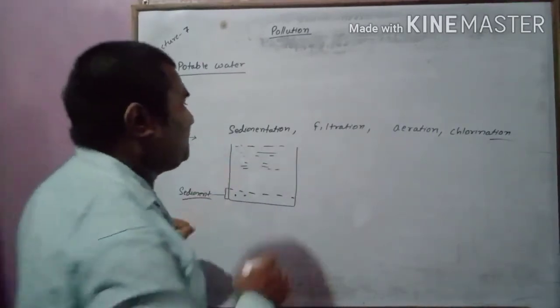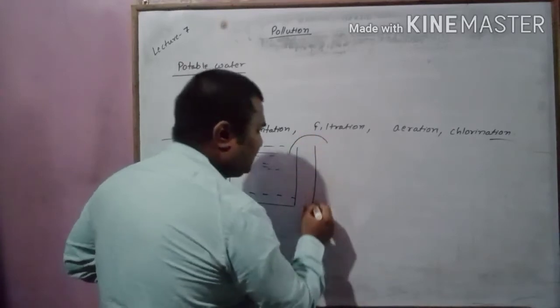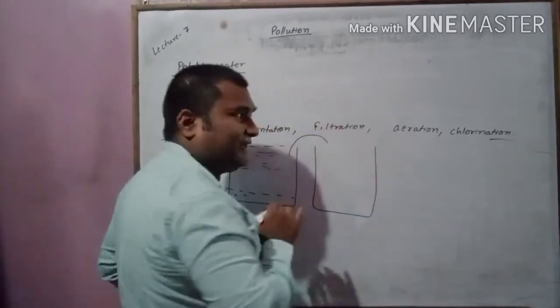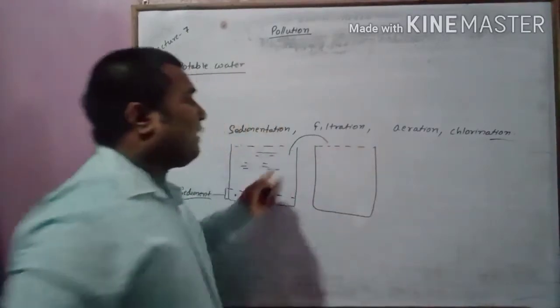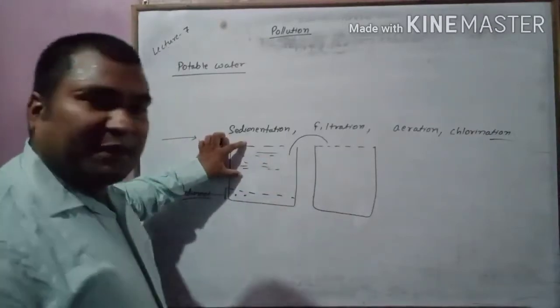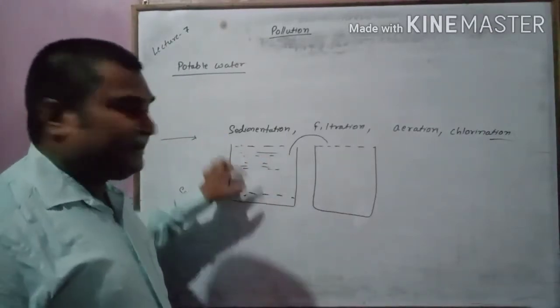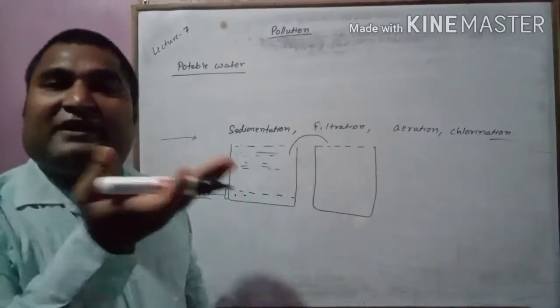So what you have to do is transfer the water from this tank into another container. In that, the water is filtered. The supernatant, or the clear liquid, is passed without disturbing the sediment into another container, passing through a filter.